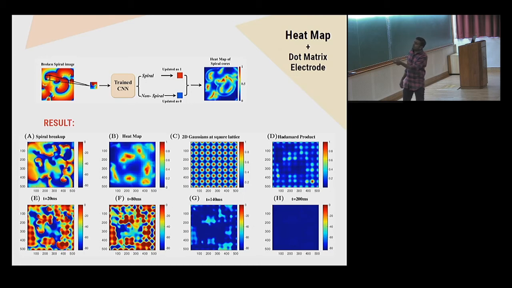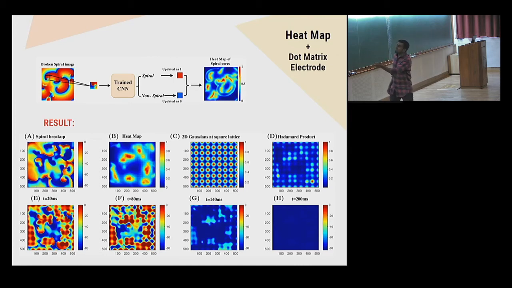This is the input signal, we've generated the heat map, and wherever the heat map is hot, we give a higher current or voltage at those electrodes. This is the impulse that we give to the tissue, and this is what happens.